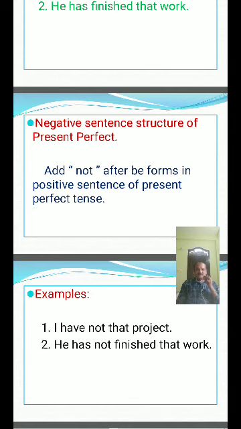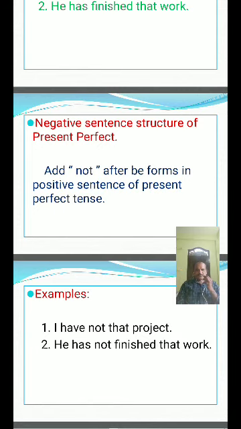So example for that, I have not developed that project. Here some typographical mistake is there. I have not developed that project. They have not developed that project. We have not developed that project. You have not developed that project. He has not developed that project. She has not developed that project. It has not developed that project.